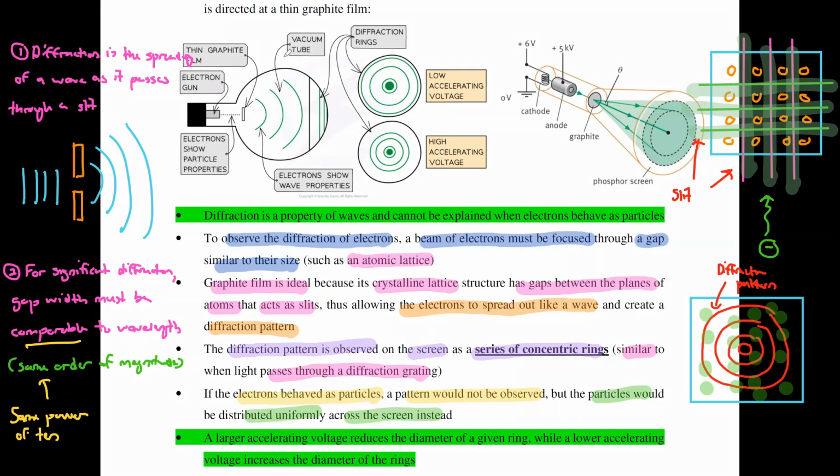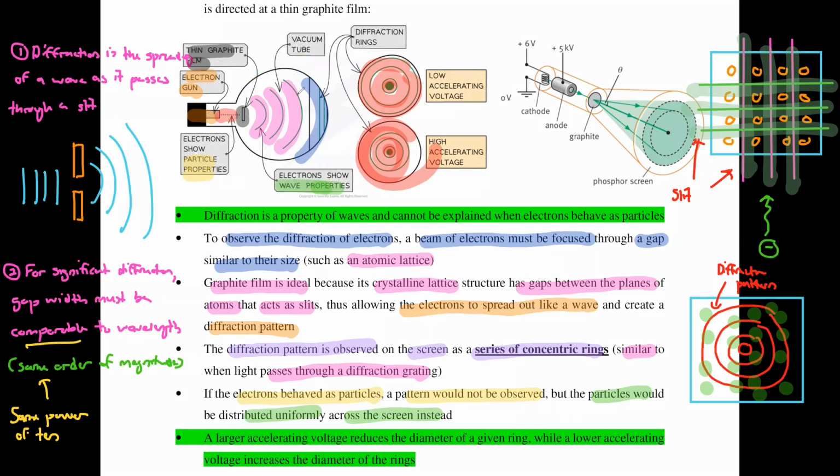In the actual experiment that was done, you have an electron gun that shoots out a beam of electrons so that it hits a thin graphite film. At this point here, your electrons still show particle properties, but after passing through the thin graphite film, your electrons start to diffract, and on the screen that's placed right behind the film, you start to see a diffraction pattern in the form of concentric circles that look like this. So after passing through your thin graphite film, your electrons started showing wave properties.